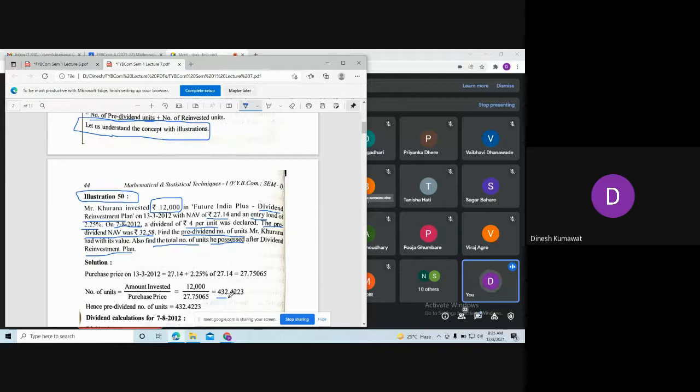So here you can see we are having the same number of units as you are getting. So this is our number of units before declaring the dividend. Okay, because हमने खाली first two lines के बारे में ही बात किया और हमारा dividend कहाँ पे आया? In the third line. So this is nothing but the pre-dividend number of units. Pre-dividend number of units. Is that clear?